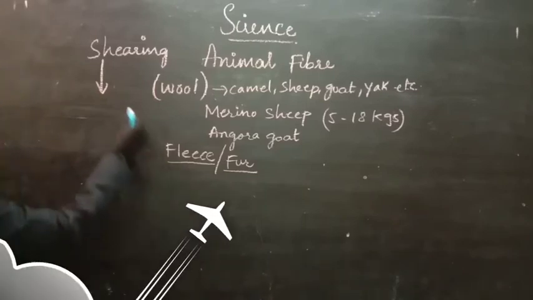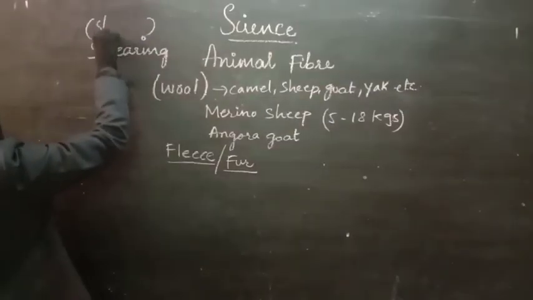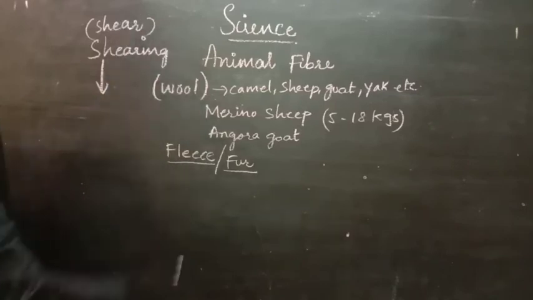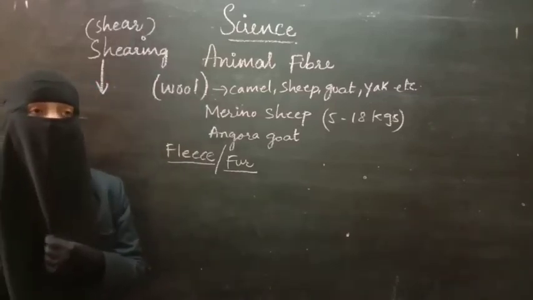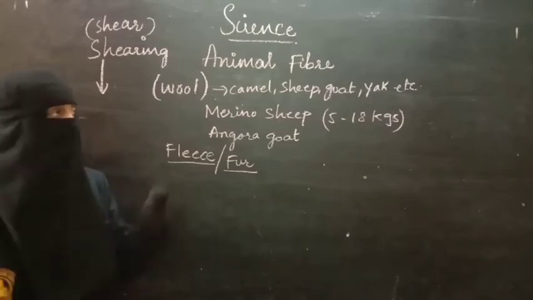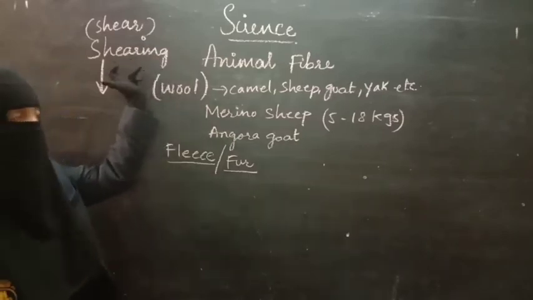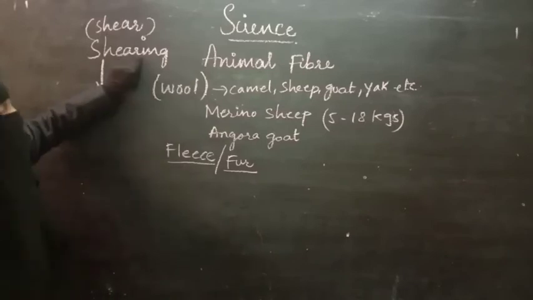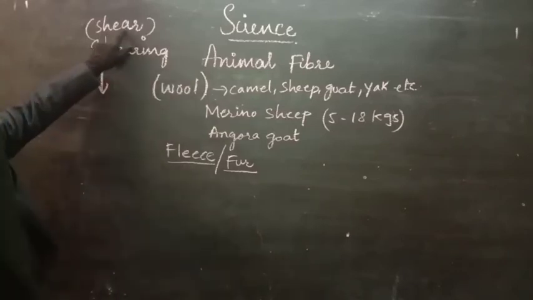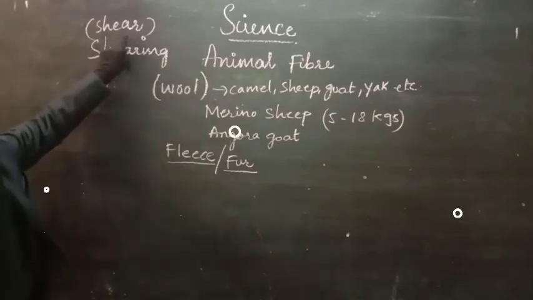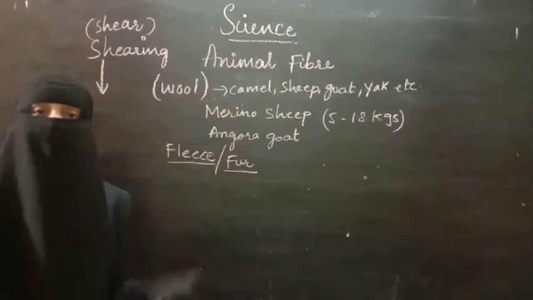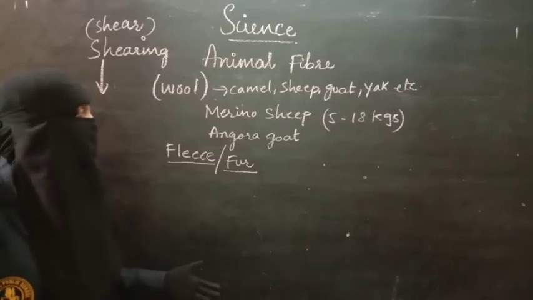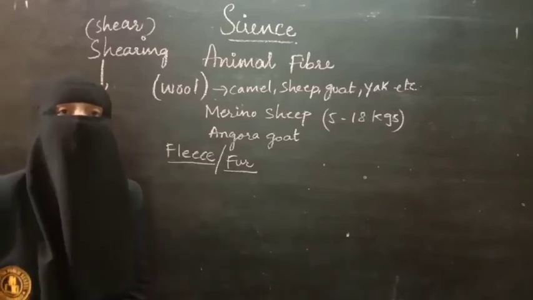Shearing is done by using a shear razor. What is a razor? Usually a papa uses a razor for removing his beard. In the same way, a razor is used here for shearing, so the name of the razor here is shear. First we apply grease to the animals to avoid any wounds or cuts on the animal body. Shearing is done in the spring season.